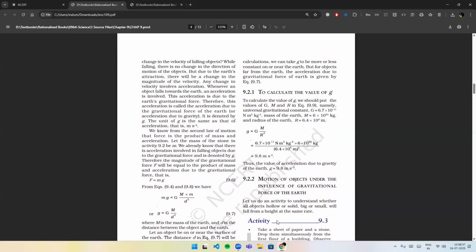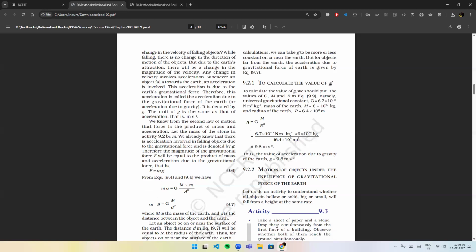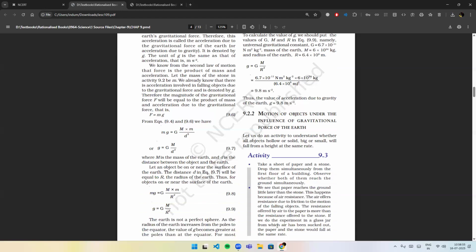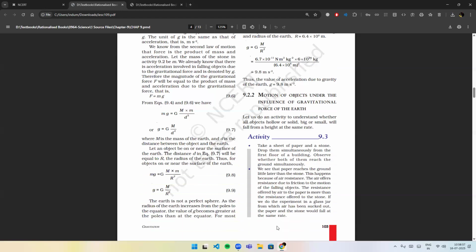To calculate the value of small g, we should put the values of capital G, capital M, and capital R in equation 9.9, and we'll get the value of g as 9.8 meter per second square.